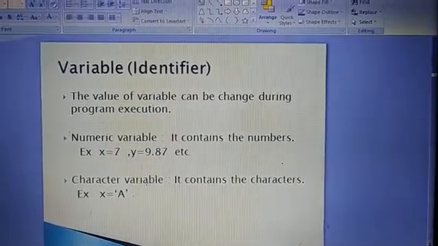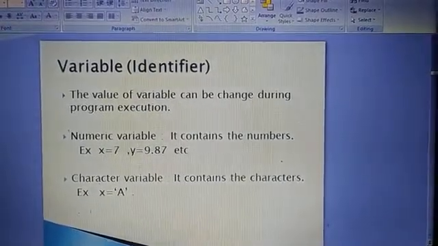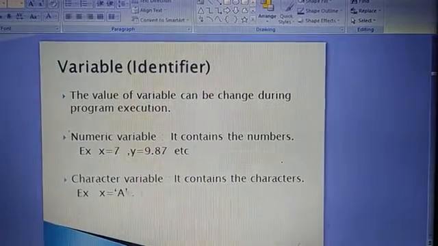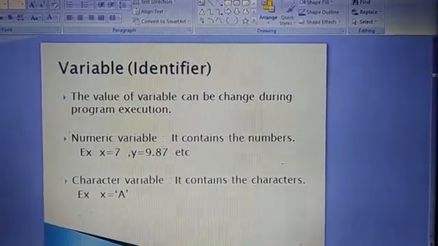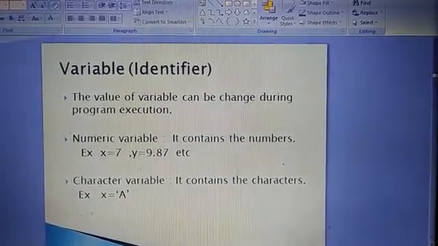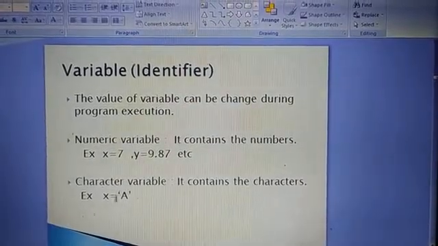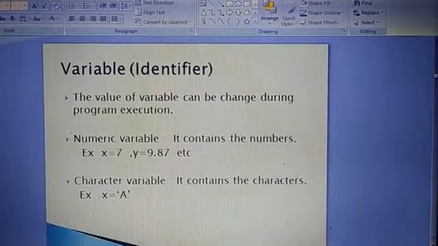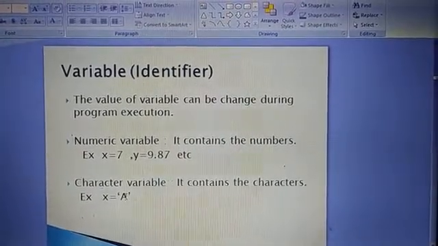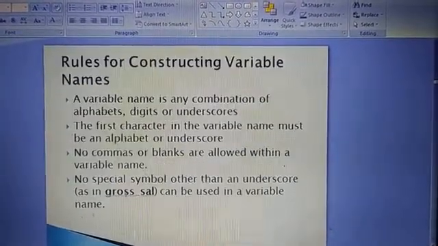A character variable contains characters, for example x = 'a'. So 'a' is your character constant and x is your variable. Always remember a character is written in single quotes. So this is your variable and constant.